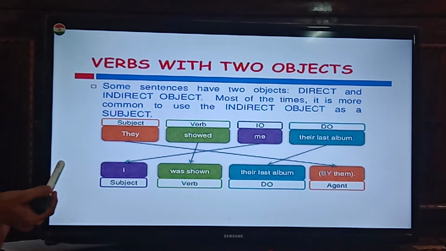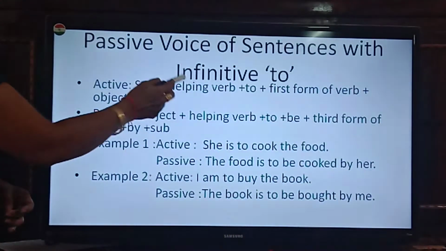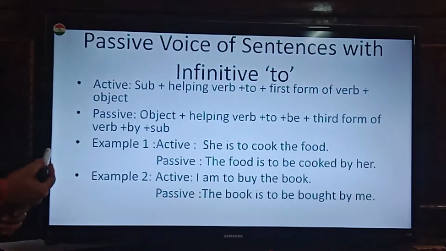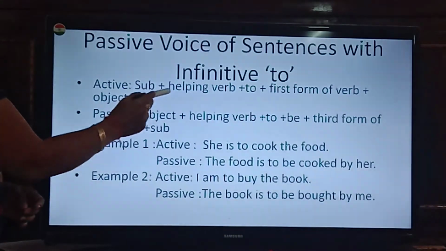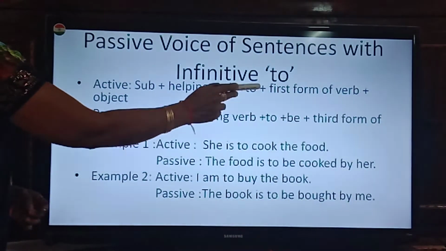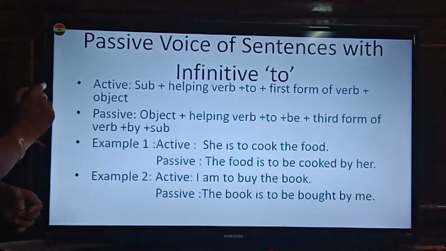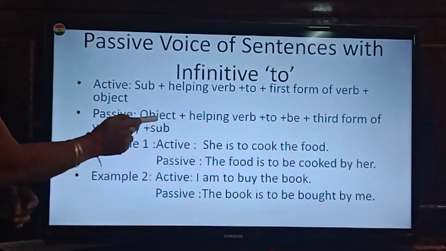Next. Passive voice of sentences with infinitive to, when you are using to in the sentence. Like in active, subject plus helping verb plus to plus first form of verb, that is V1, plus object. And same thing when you come to passive, how it changes?